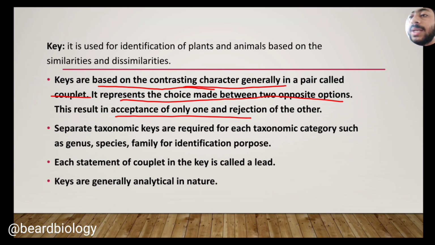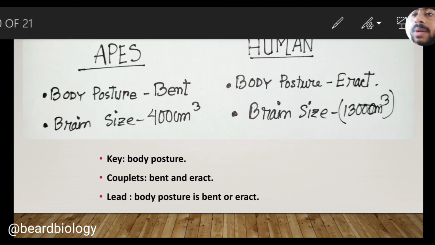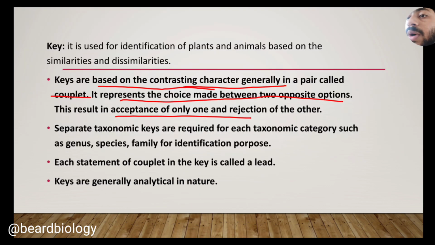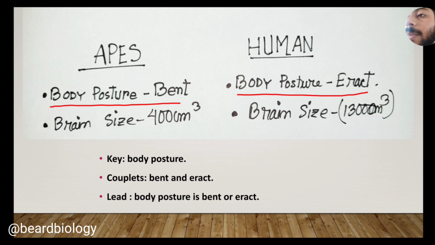Now let me take an example. Let me differentiate between apes and human. If we go by body posture, apes have a bent body posture but humans have a body posture that is erect in nature. So here body posture is the key, and the two differentiating characters, the pair or couplet, are bent and erect.